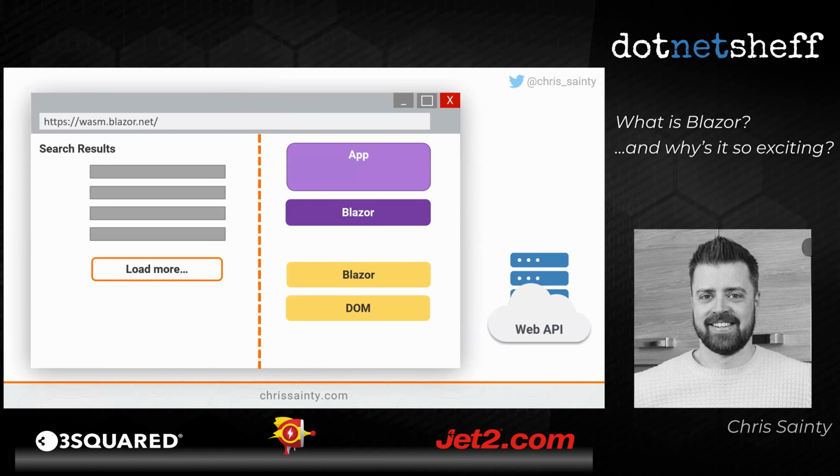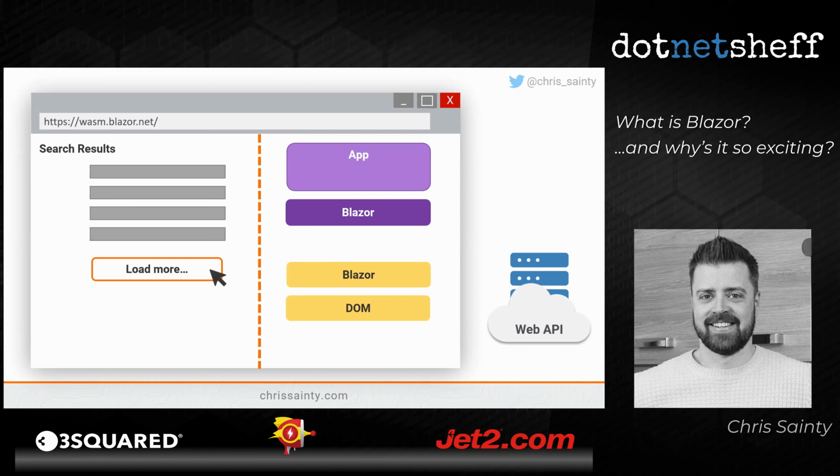But let's talk a bit about how things happen in Blazor WebAssembly apps. What we've got here is a page showing some search results. We're going to click a button to load some more, and we're going to go off to our web API to get our next set of results. And we're going to see what happens. How does all this happen in our Blazor app?